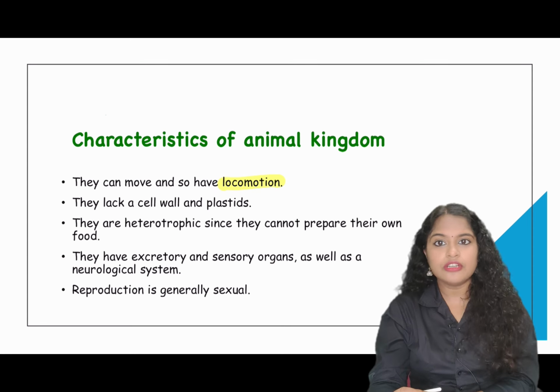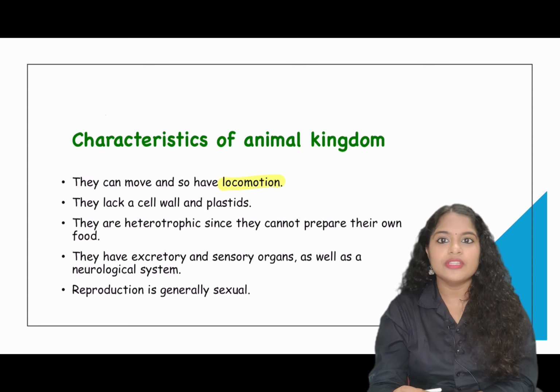Animals are mainly heterotrophic in nature. That is, they won't prepare any food. They depend on plants directly or indirectly for their food, and also they depend on other organisms for their nourishment.